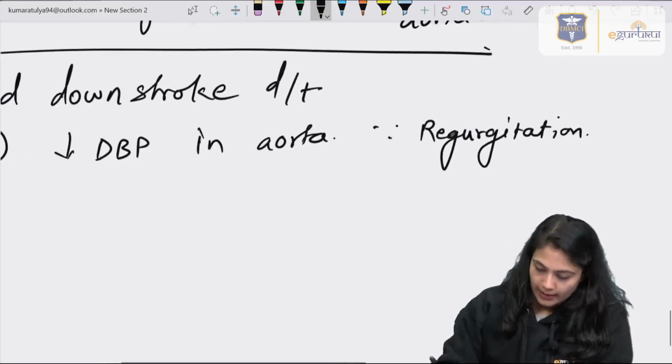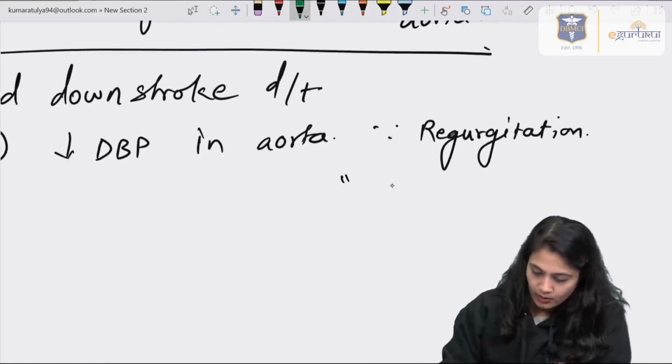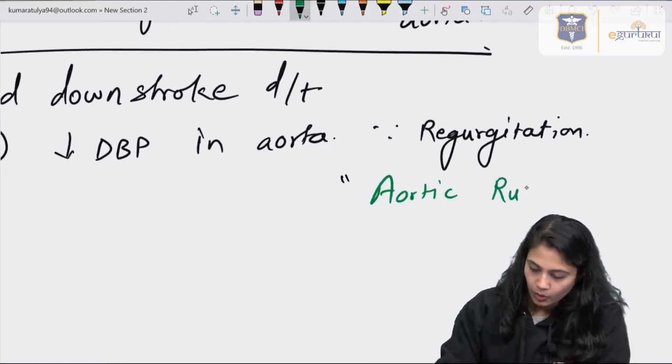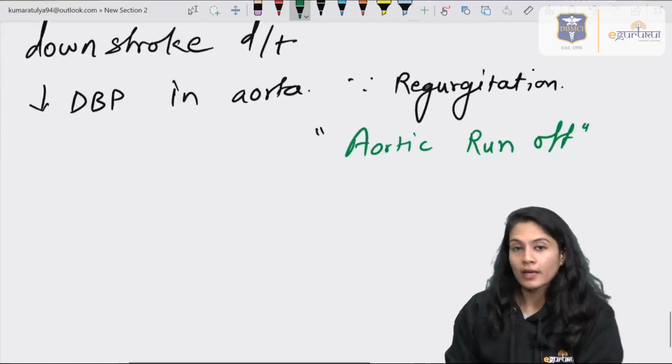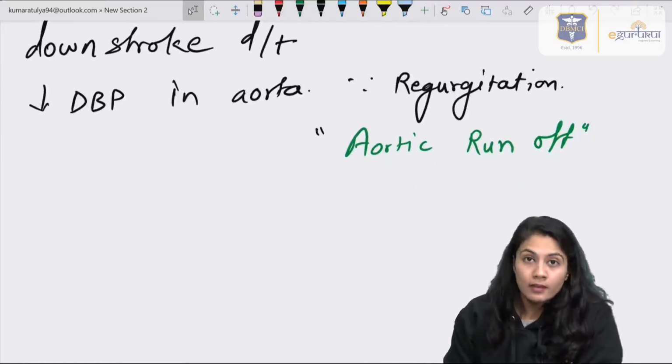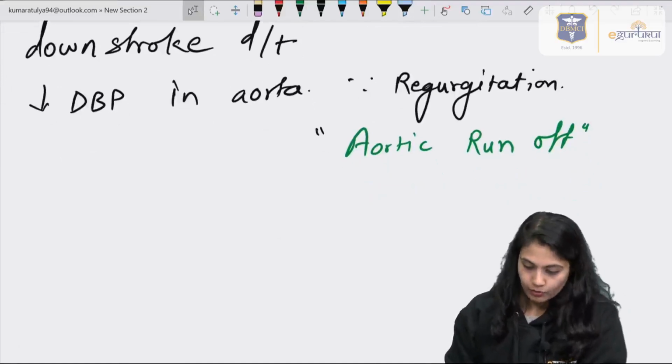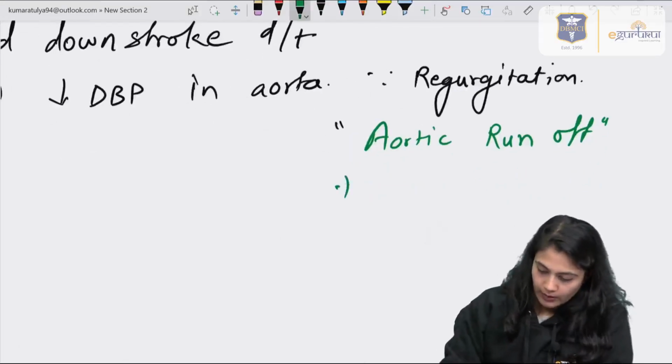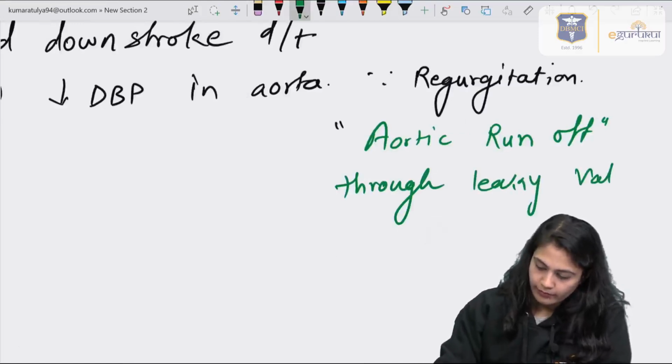This phenomenon also has a name, that is aortic runoff. So this can be a question: aortic runoff is seen in which condition? You should remember it is seen in aortic regurgitation, through the leaky aortic valve.